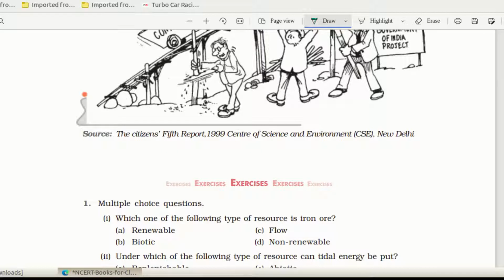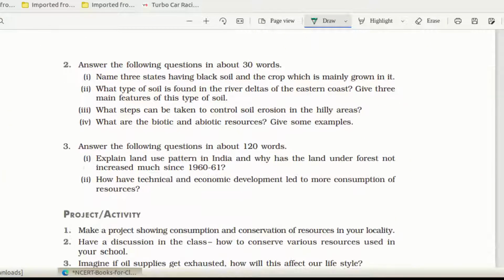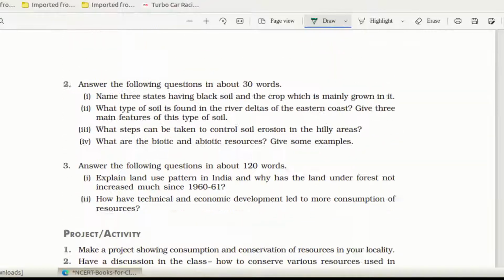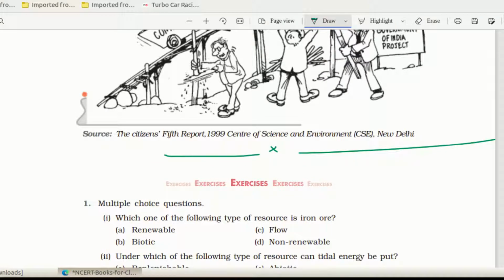Here you can see some of the points, most important points also given. So by today's class we completed this lesson. In the next class we will come with the exercise page, solving the exercise page. Then we will discuss all these question answers. Then some important previous year question papers also we will discuss in the coming class. I hope all of you understood this chapter.